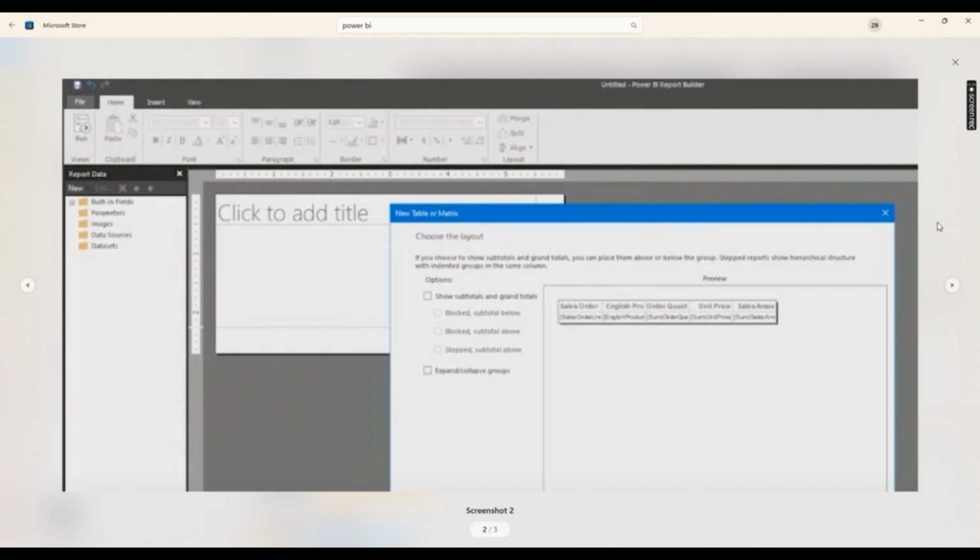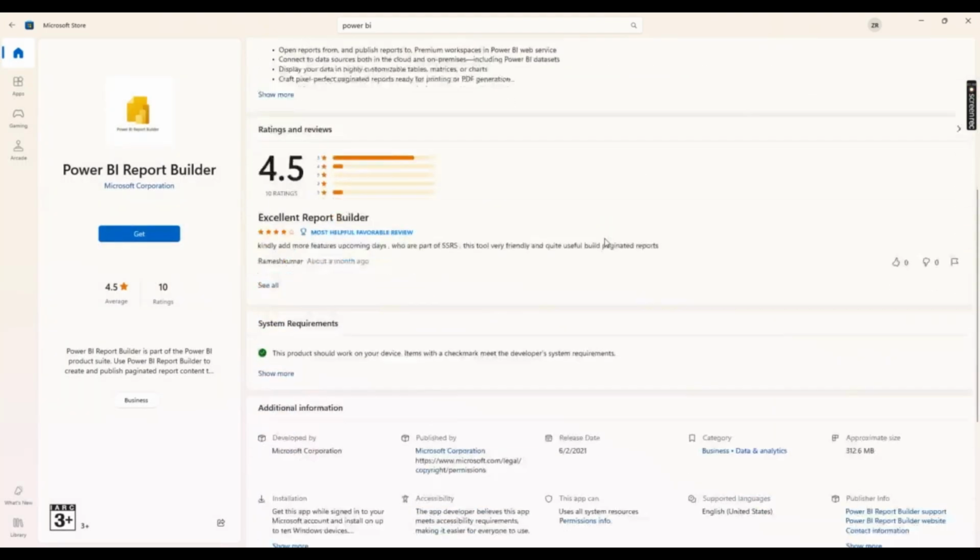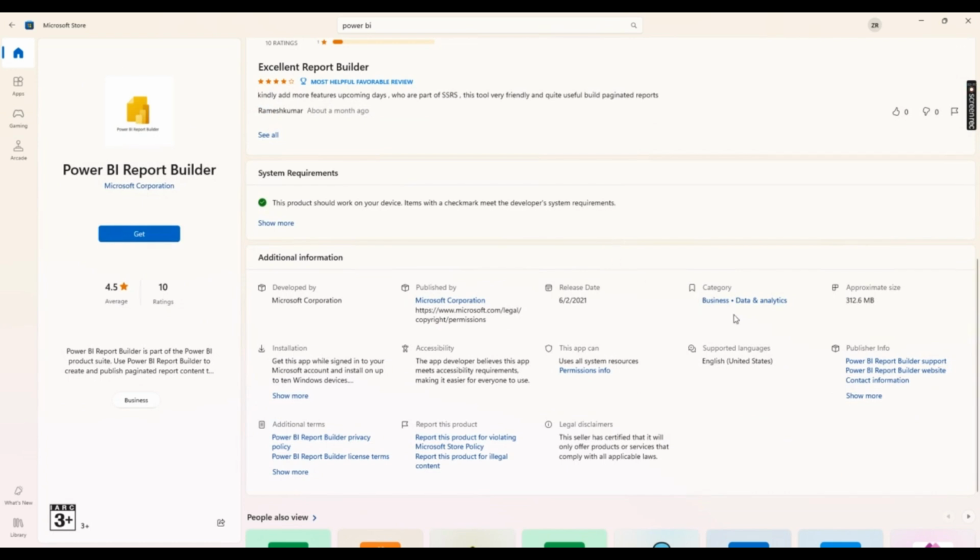Its interface is almost similar to Power BI. We're going to look at the Power BI interface just now, don't worry. You can see it's also in the data analysis category. It also provides Power BI Report Builder support, not desktop support, of course, because it is used for building reports.